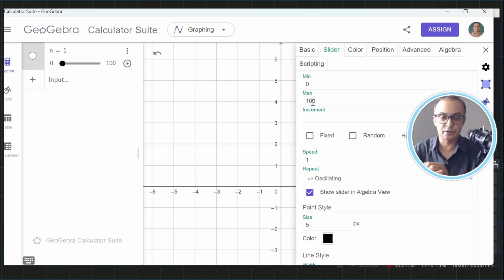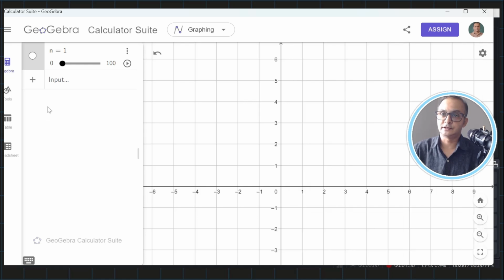So in this way what will happen, that we can create the grid of 100 by 100. And increment I want to make it 1, because every time I'm increasing by 1 unit only. So this is the slider created, and on this basis of n I'm going to create everything. So now I had to create a circle. So for circle I want to create the right hand side of the equation x square plus y square is equal to a big expression. That big expression I'm going to call it a k.